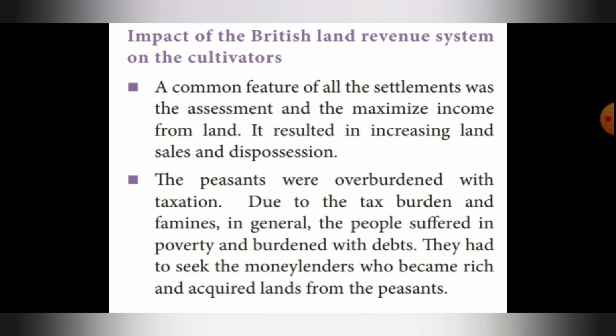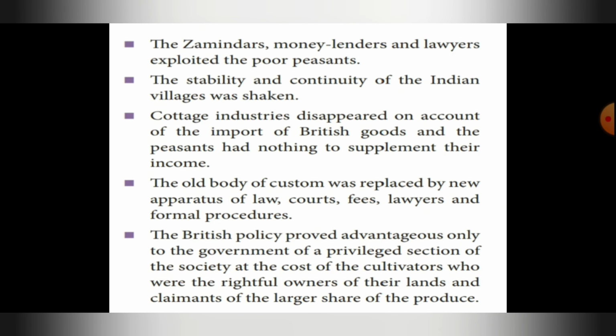Impact of the British land revenue system. What were the impacts? A common feature of all the settlements was assessment and maximized income from land. It resulted in increasing land sales and dispossessions. The peasants were overburdened with taxation. Due to the tax burden and famines, in general, the people suffered in poverty and were burdened with debts. They had to seek the moneylenders, who became rich and acquired lands from the peasants. The zamindars, moneylenders, and lawyers exploited the poor peasants.